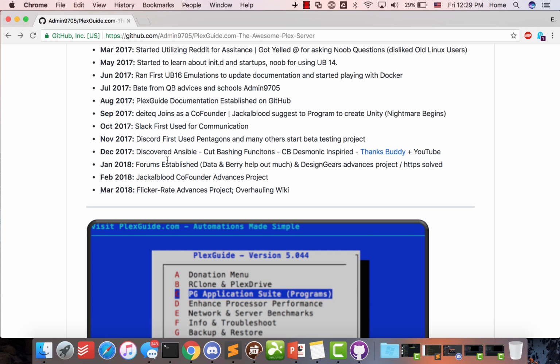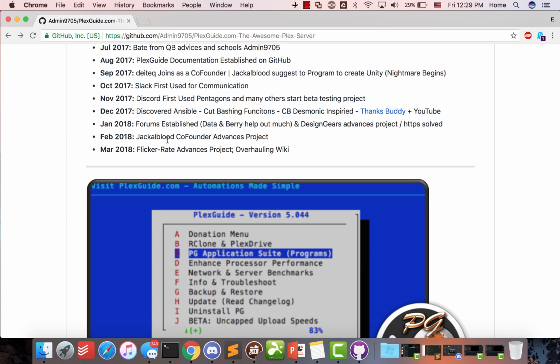Next, we established the forums, because a lot of the information got overwhelming from people. And the thing is, I wasn't much of a technical user yet, and still kind of limited in some form or fashion. So it allowed us to streamline the questions and things that were being asked, because when you start getting people asking crazy questions and you're not really familiar with what they're talking about, you get overwhelmed. So you got to bookmark what's going on.